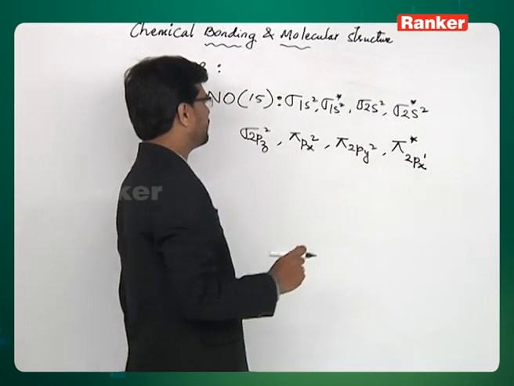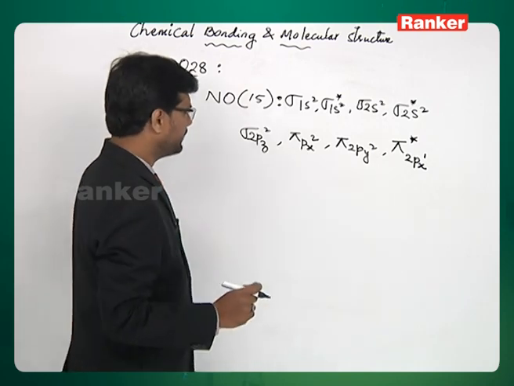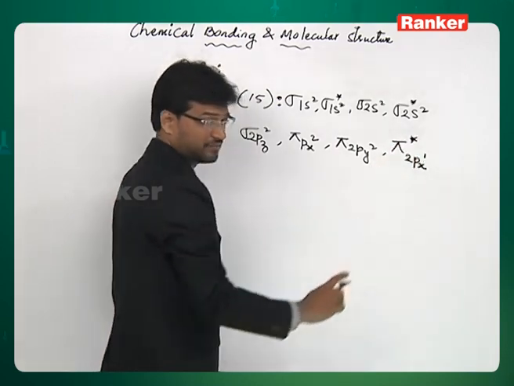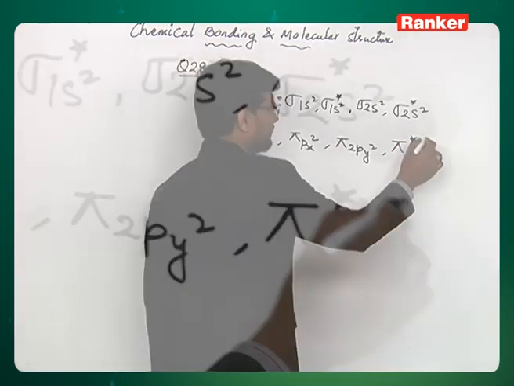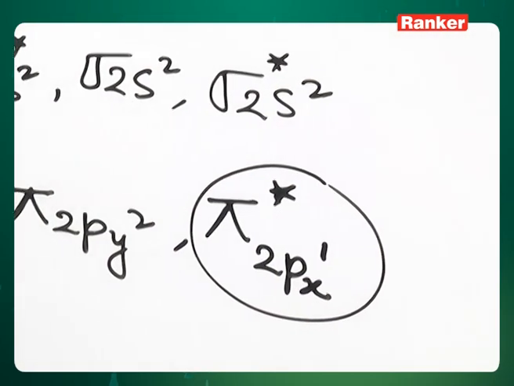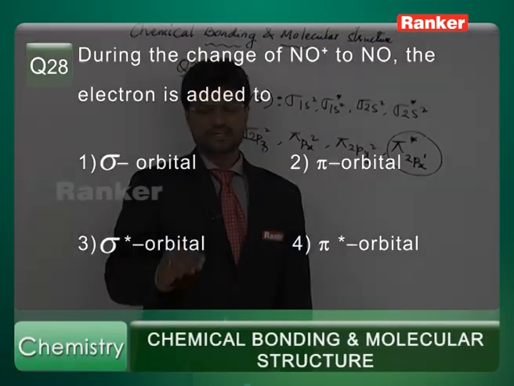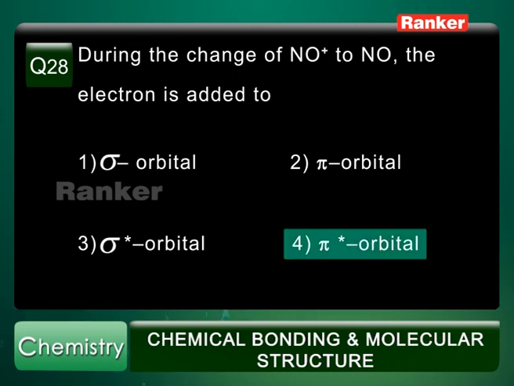This is the configuration of NO, and the configuration of NO plus will be the same thing except for pi star 2px1. This is the place where that extra electron is present. So we can say when you go from NO plus to NO, the extra electron has been added to the pi star orbital. So the correct answer is the fourth option.